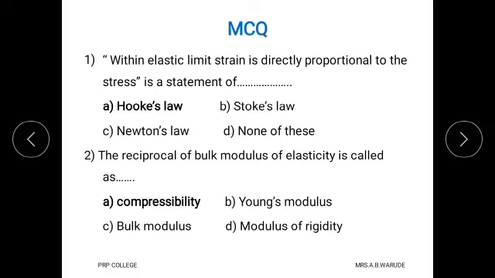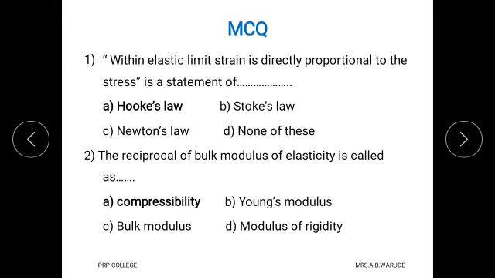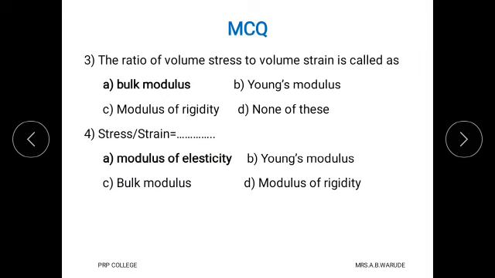Question number 2 is, the reciprocal of bulk modulus of elasticity is called, option A compressibility, option B Young's modulus, option C bulk modulus, option D modulus of rigidity. As we saw, compressibility is the reciprocal of bulk modulus, and therefore the correct option is A, compressibility.